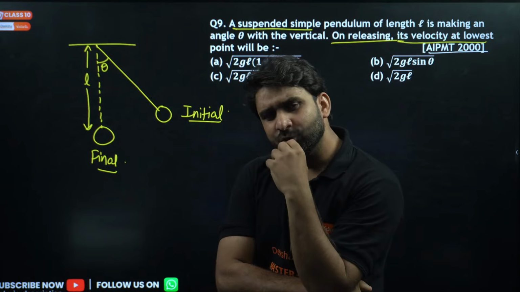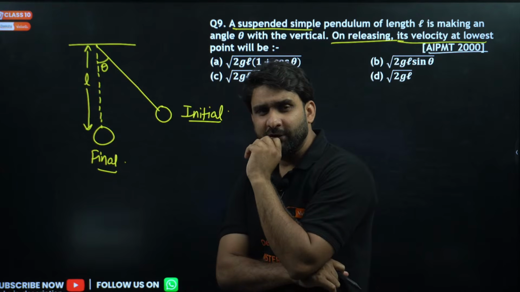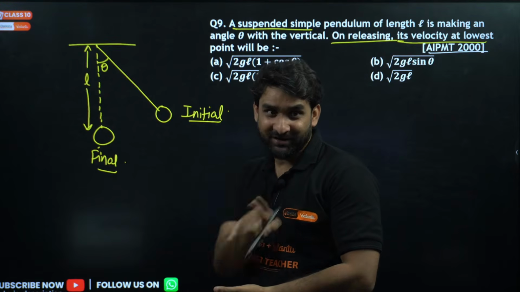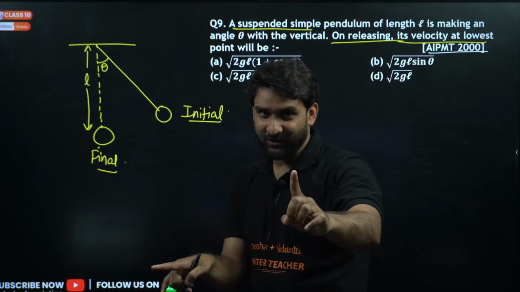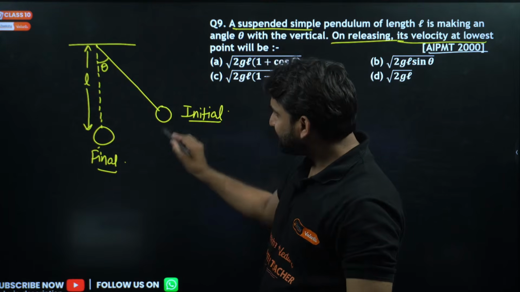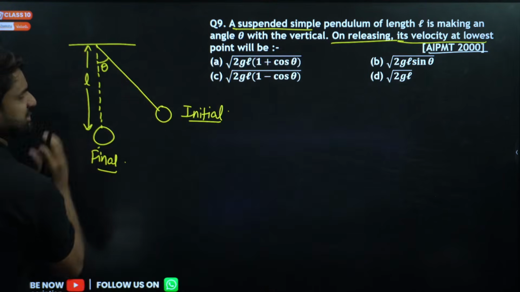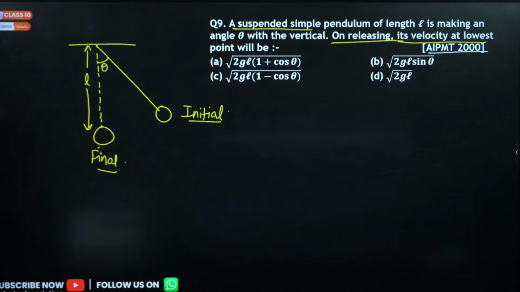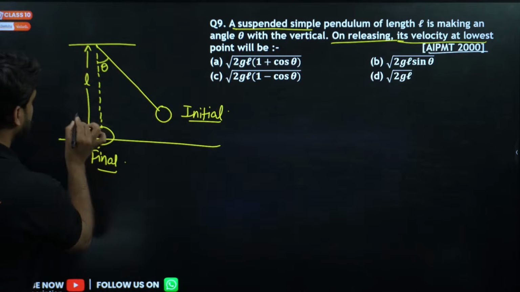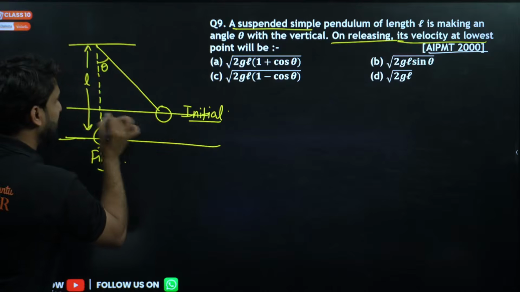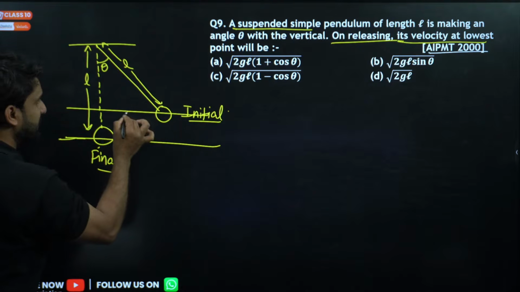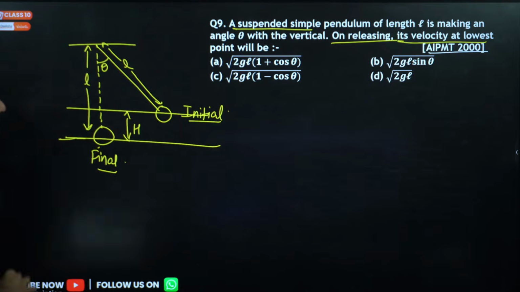My dear champion, if I ask you, where will be the maximum velocity in simple pendulum oscillation? At this point, the maximum velocity is there. And this is the concept of vertical circle also, where at the lowest point there will be maximum velocity, right? So at this point, there will be some potential energy, and this potential energy will change into kinetic energy. Let's find the height. So this is the position, and here this is the position, so this will be the height, and we have to find out this height.